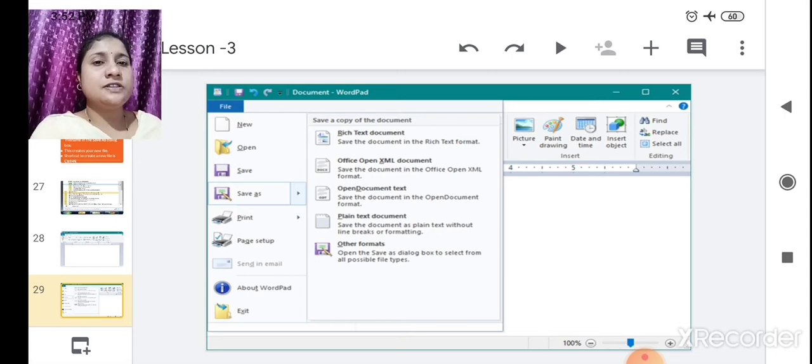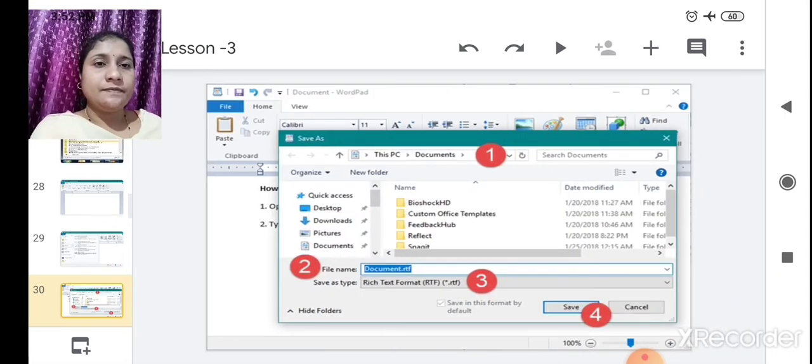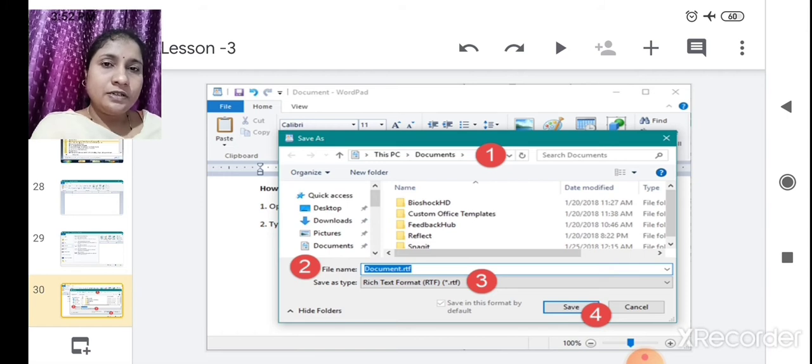Once you click on the Save As button, see, this Save As window will get opened. Here you have to choose where to save. Here it is Documents, so it will go in the Documents folder. Second, you have to write the file name for which you want to save this file.